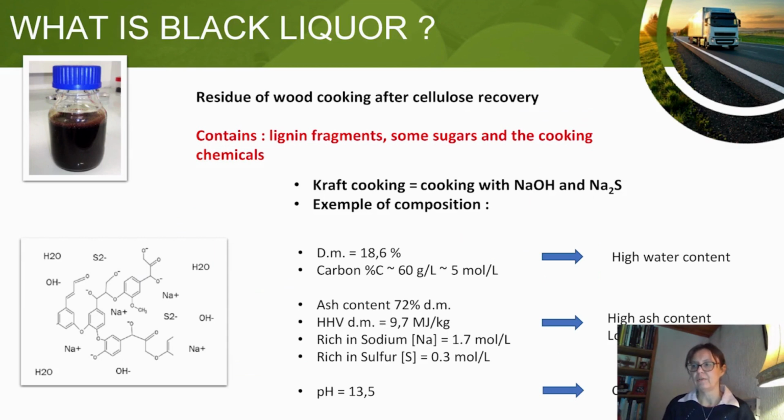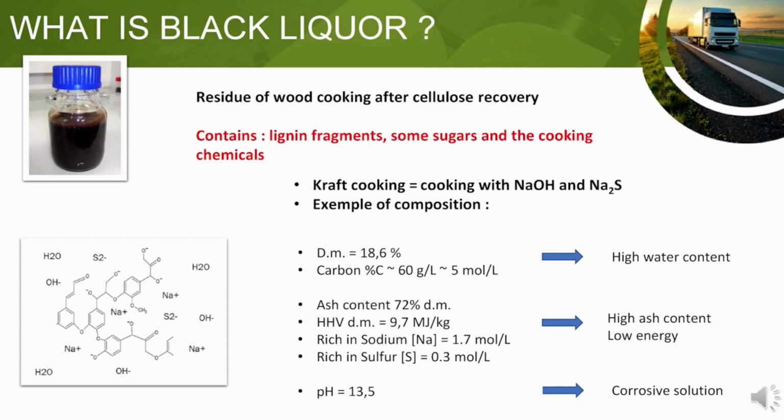Black liquor is the effluent of the wood cooking after the cellulose recovery for the pulp production. The black liquor contains lignin fragments, some sugars, and the remaining cooking chemicals. In the case of kraft cooking, the cooking chemicals are soda and disodium sulfide. This is an aqueous solution with 20% of dry matter on average, corresponding to a carbon content of 60 grams per liter. The ash content is high, with 72% of the dry matter, corresponding to a low energy content, but on the other hand with a high sodium and sulfide concentration. Moreover, this is a corrosive solution with a pH above 13.